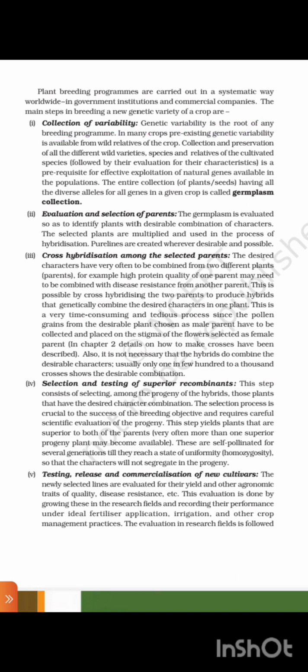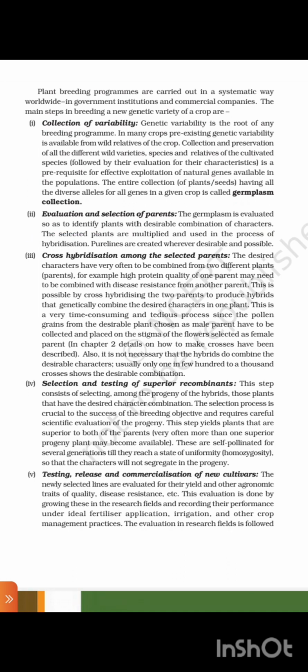In many crops, pre-existing genetic variability is available from wild relatives of the crop, and preservation of all the different wild varieties, species, and relatives of the cultivated species, followed by their evaluation for their characteristics, is a prerequisite for effective exploitation of natural genes available in the population. The entire collection of plants or seeds having all the diverse alleles for all genes in a given crop is called germplasm collection. Second, evaluation and selection of parents. The germplasm is evaluated so as to identify plants with desirable combination of characters.